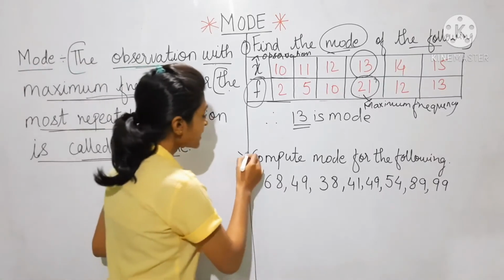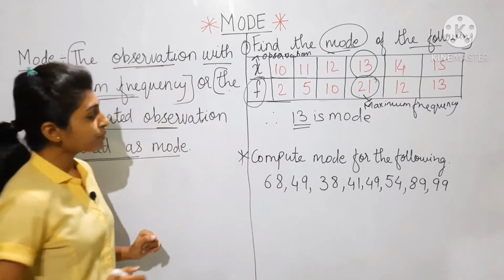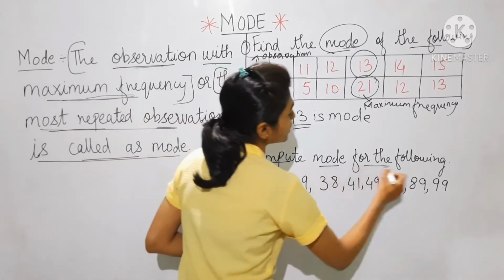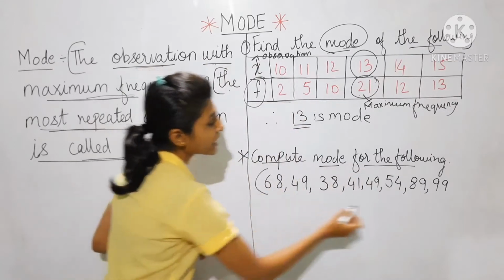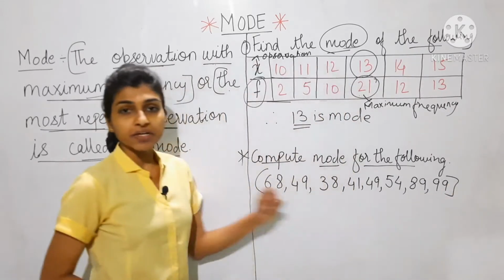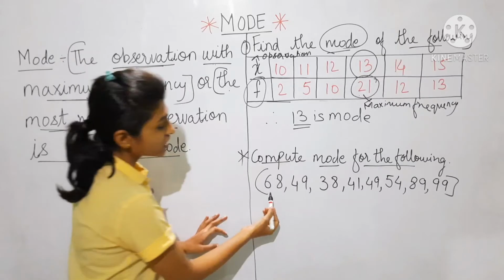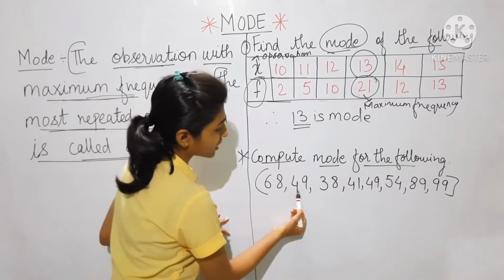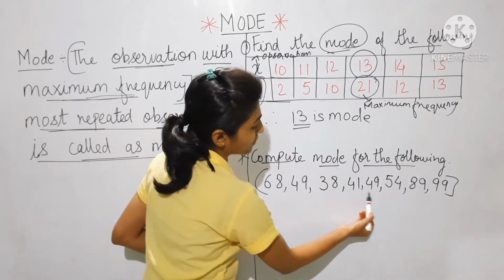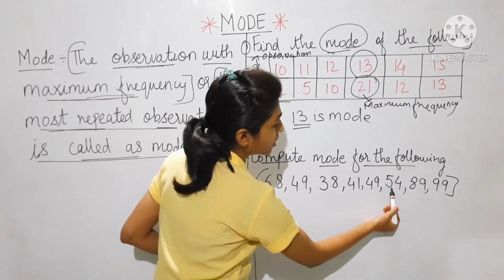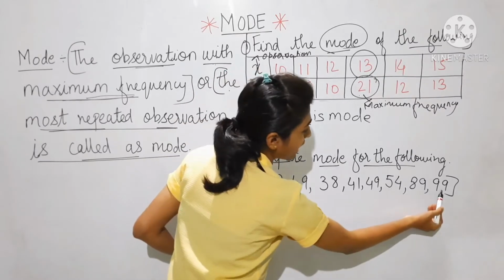Now we'll see the next example. Compute mode for the following data. This data is ungrouped data, individual observations: 68, 49, 38, 41, 49, 54, 89 and 99.